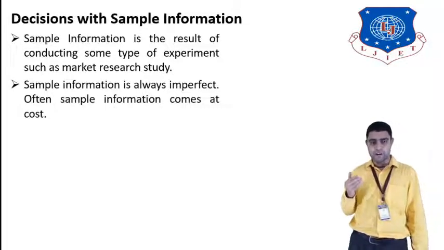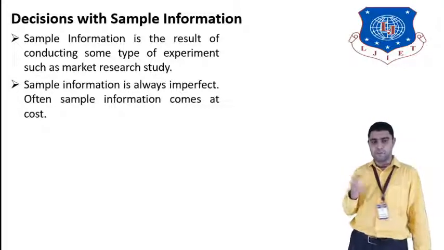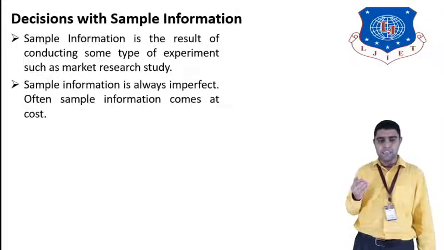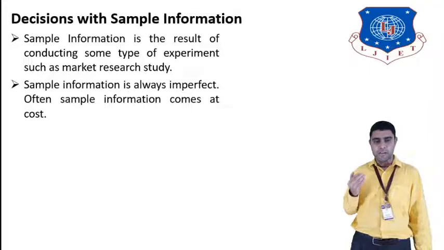Sample information is always imperfect. So sample information will not give a perfect result, but an imperfect one. Sample information comes at a cost. So we have to pay some price, and then we can get the sample information for any type of business project.